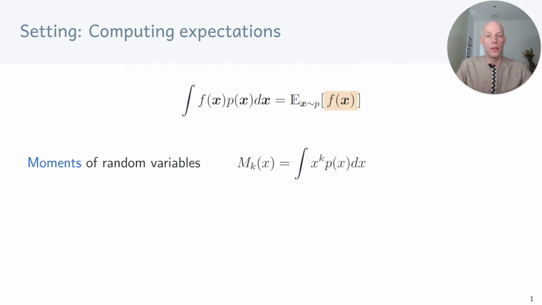For example, if we want to compute the moments of a random variable, we need to solve the integral of x to the power k times p of x, which is exactly the expected value of x to the power k with respect to p.